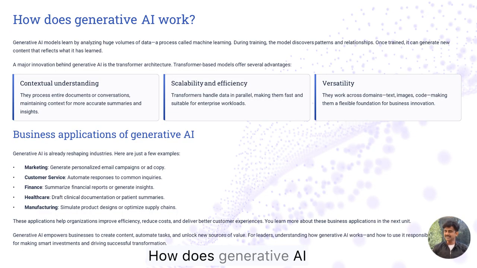How does generative AI work? Generative AI models learn by analyzing huge volumes of data, a process called machine learning. During training, the model discovers patterns and relationships. Once trained, it can generate new content that reflects what it has learned. A major innovation behind generative AI is the transformer architecture.